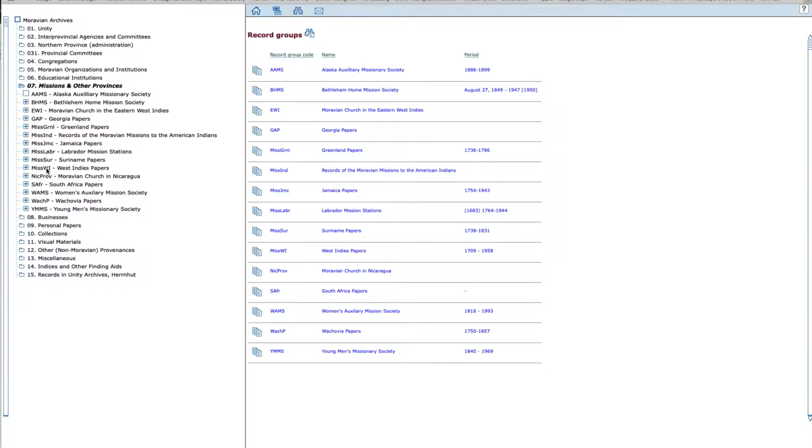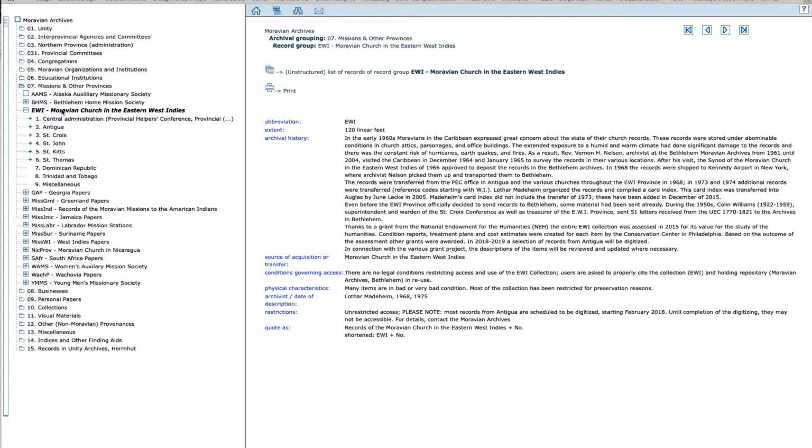For records from the West Indies, we have two possibilities. First of all, Moravian Church in the Eastern West Indies, with the abbreviation EWI, and then there's also the West Indies papers, MIS-WI. When you click on the title, it will open up the description of the record group on the right-hand side, and on the left-hand side, you will see the categories within the current record group.